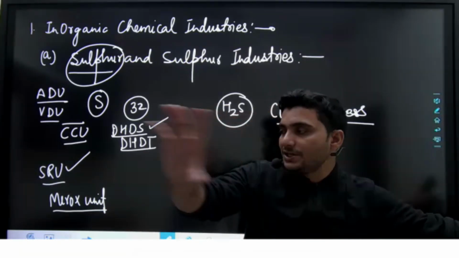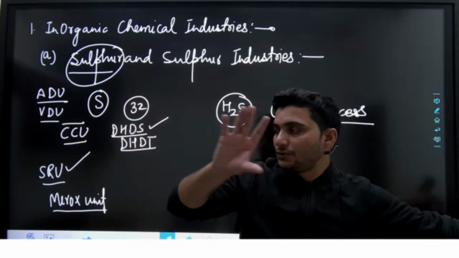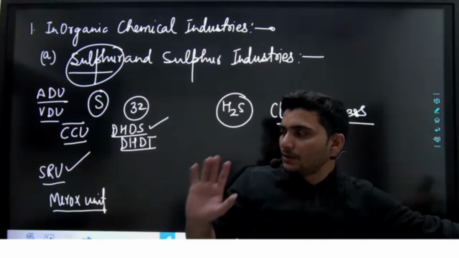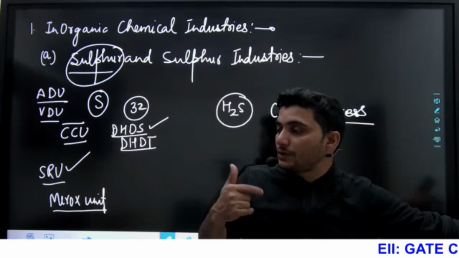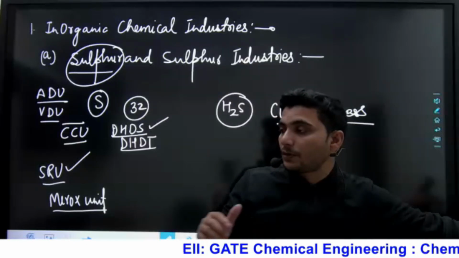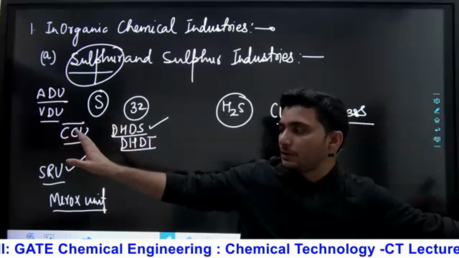For the oxidation reaction, I will tell you later, that will be our catalyst. For the halogenation reaction, that will be my catalyst. For the alkylation reaction, that will be my catalyst. In this way you can remember the catalyst name. Otherwise it will be very difficult to remember for the production of each individual chemical.